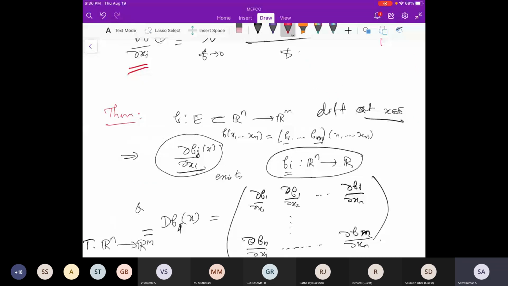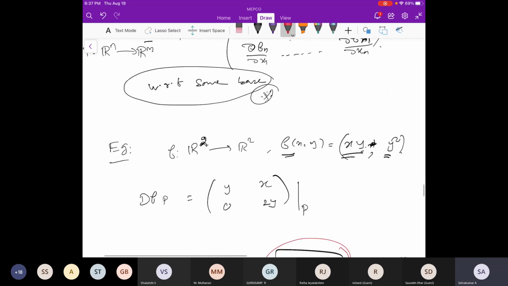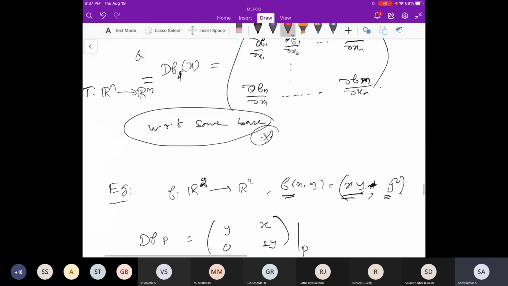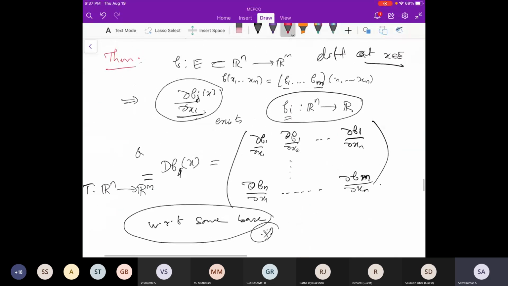Now from linear algebra, any directional derivative can also be represented using partial derivatives. I don't want to go into the theory again, but by linear algebra, any directional derivative can be thought of using partial derivatives when the function is differentiable at a point. That is what this theorem is saying, and in a similar way, any derivative is thought of using partial derivatives at each point.